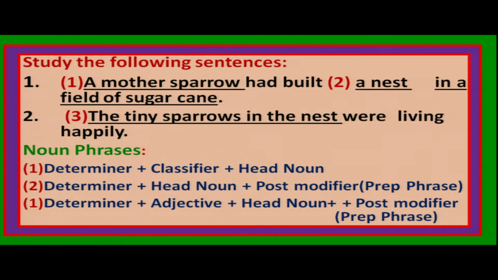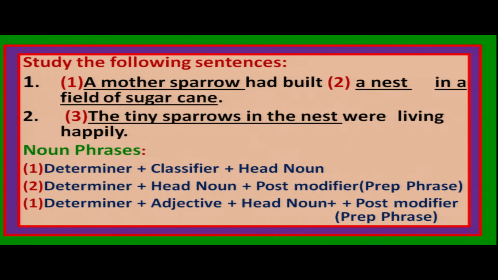A is the article, that is one type of determiner. Mother, that is a noun, name of one class of man, woman, mother, right? And the noun here functions like an adjective. So here the mother noun is called a classifier, and sparrow is the head noun in this noun phrase. Now come to number 2.